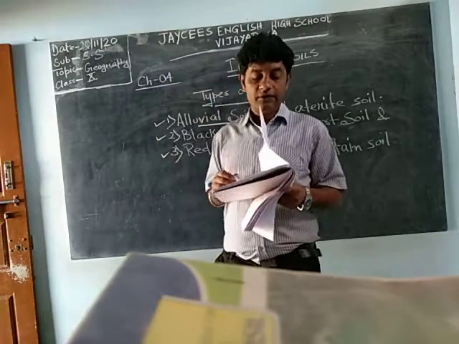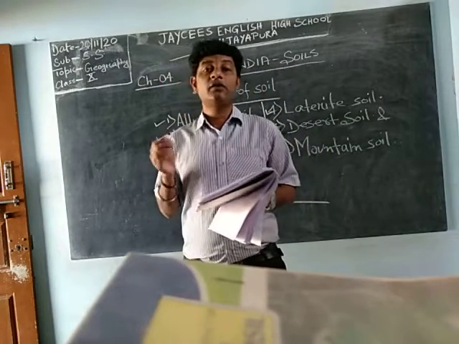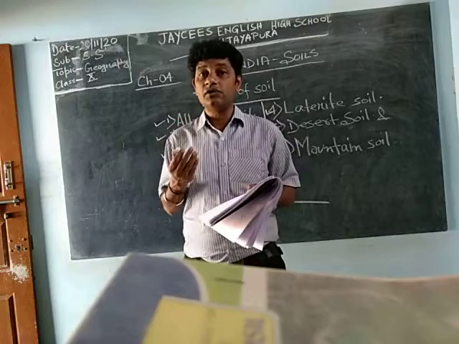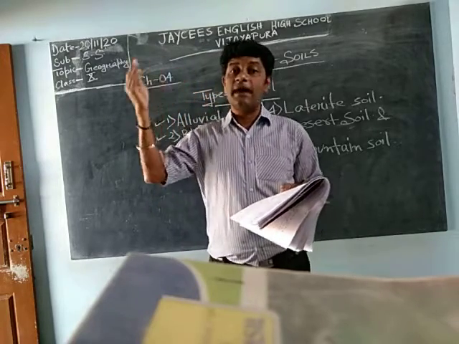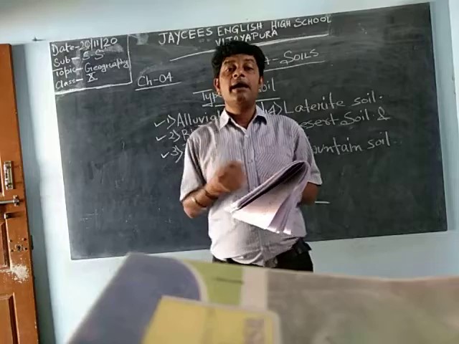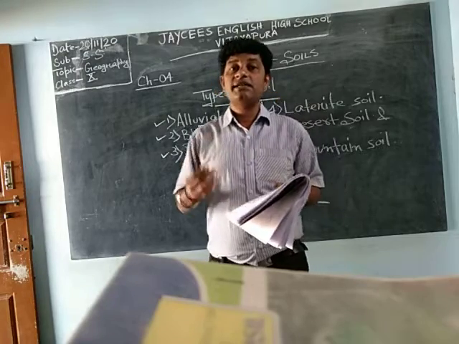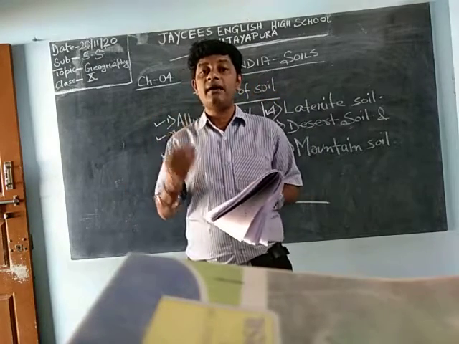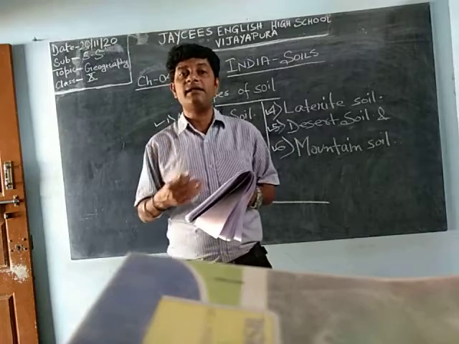They are mostly found in the coastal part, not only the coastal part, the river part also. Coastal part means the part which is very near to the sea. The places which are near to rivers also, there you can get this alluvial soil.